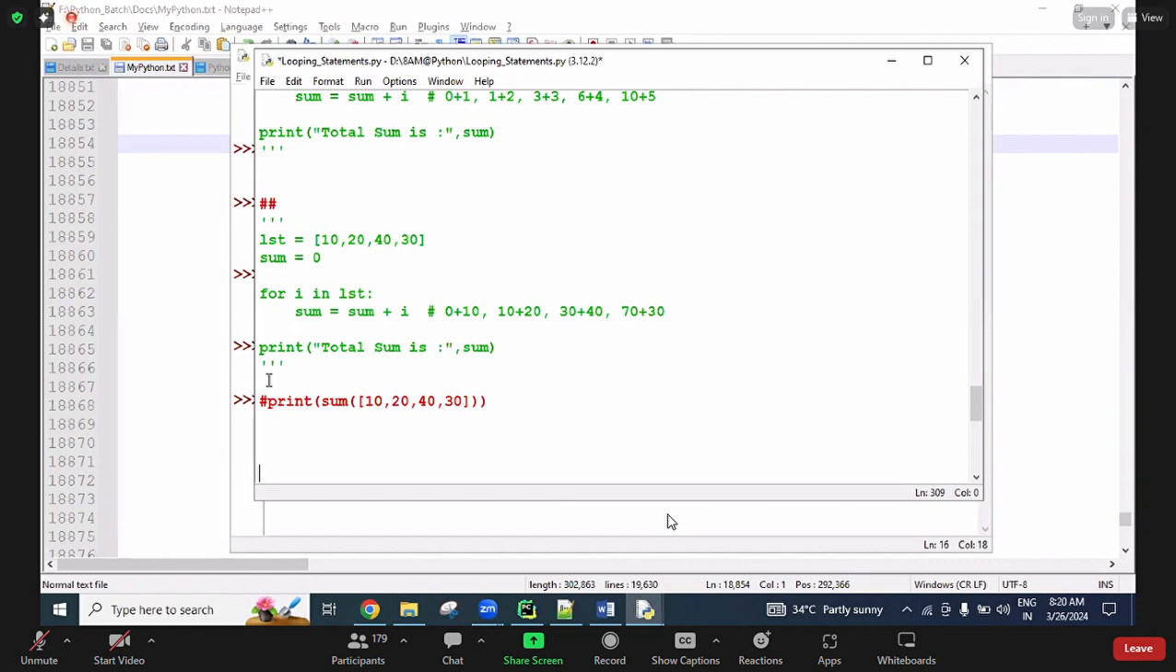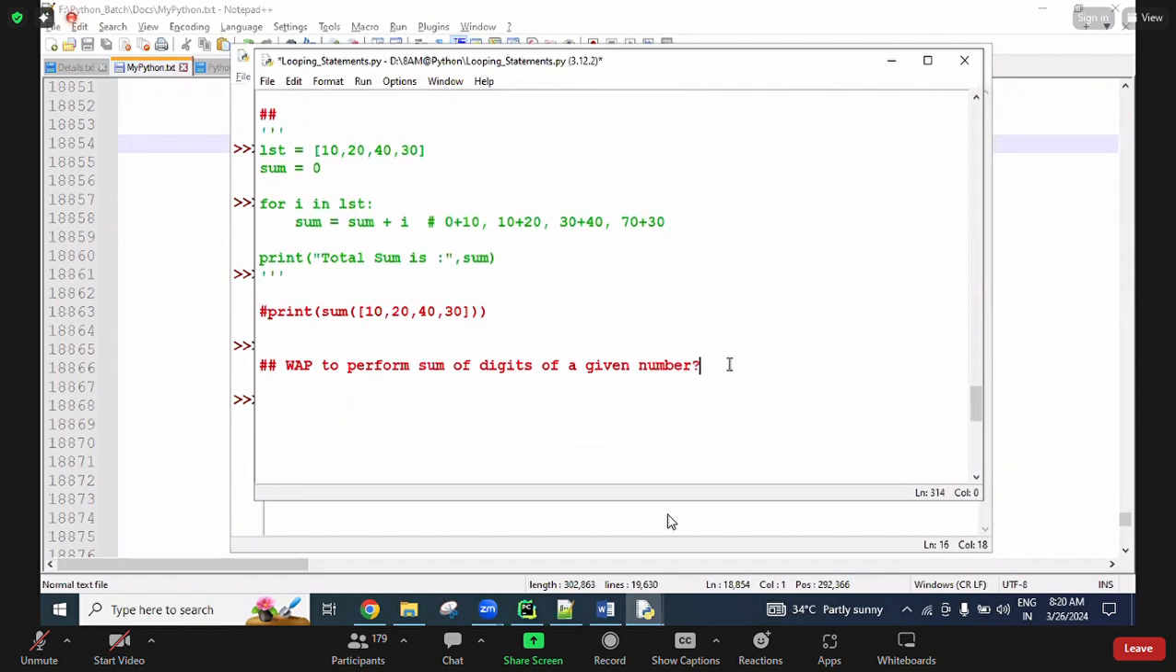Write a program to perform the sum of digits of a given number. Sum of digits of a given number. Okay, so write a program to perform sum of digits of a given number. Okay, so this is the question.